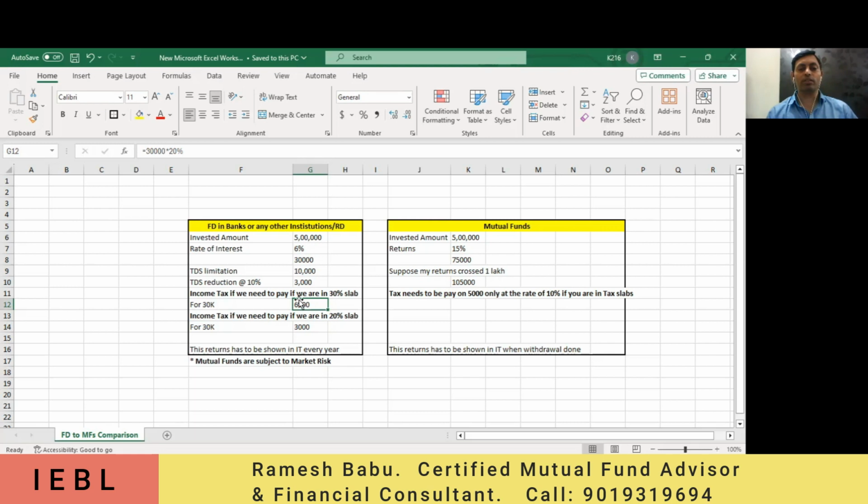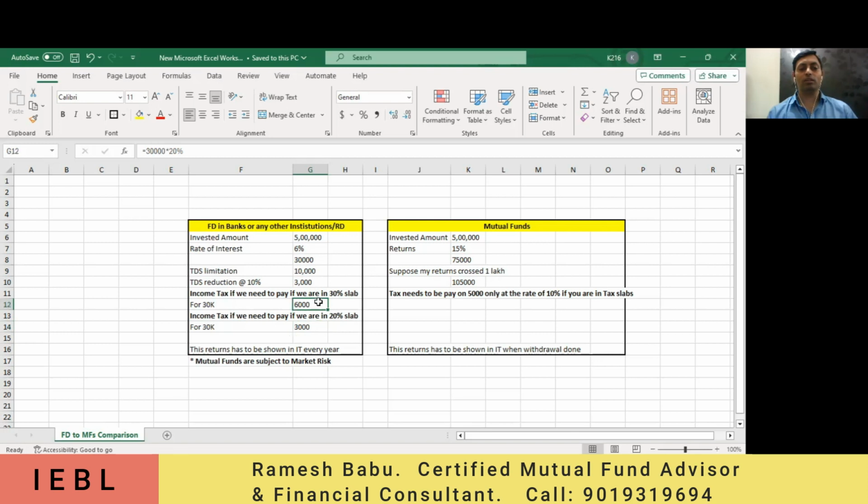Hope you are understanding this. On top of this, you have the education cess and all, which is generally 2 to 3 or 4 percent. Suppose I am in the 20% slab only, how much extra do I need to pay? Extra is 3,000, since already 10% is deducted here. That's the reason we are taking the 10% only.